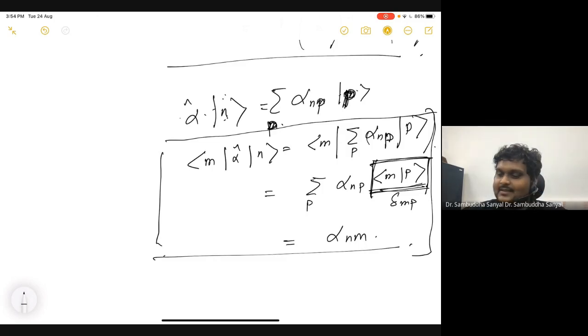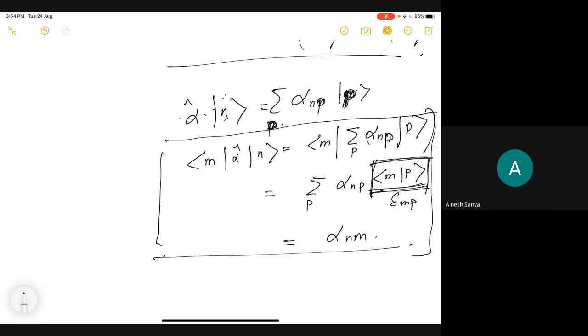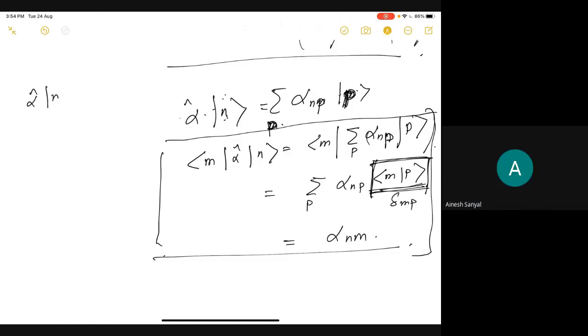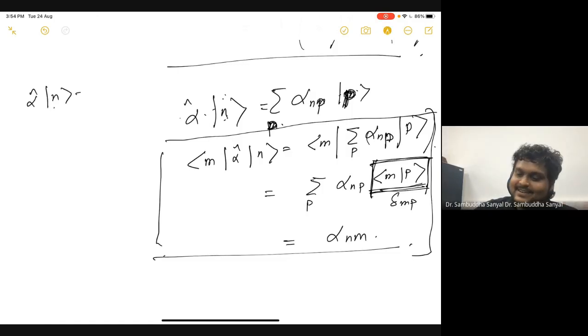Einish, can you repeat the confusion? No, I thought the matrix would be diagonal. Yeah, so now I remember. So what he thought is that this would be n again. The basis sets are the same, so if n is a basis vector, this must be proportional to n again. That is what he thought, and I somehow believed that also.